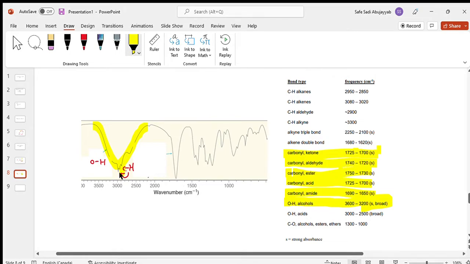But we know that there's an OH group also. So we know that it's probably a carbonyl that's part of our carboxylic acid, okay? Because that's the only way you can have a carbonyl and then an OH as well, is with carboxylic acids. So we know that it is probably this one over here.